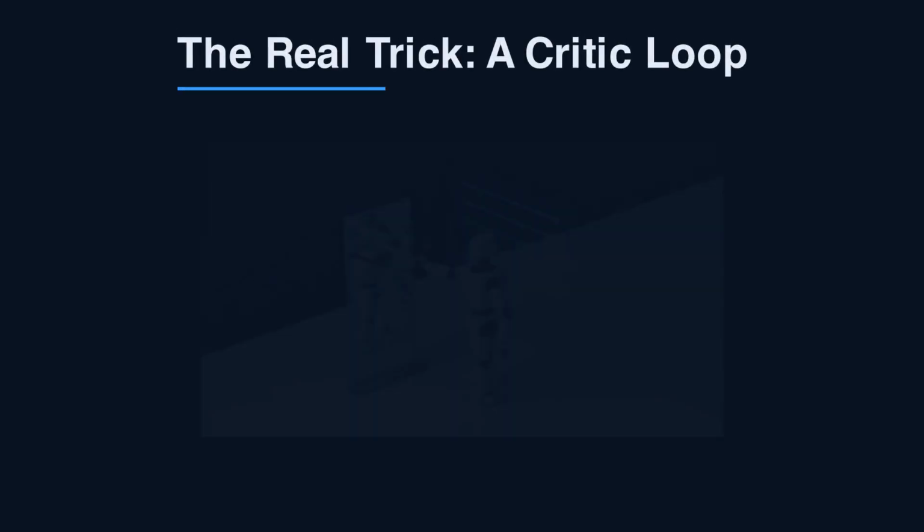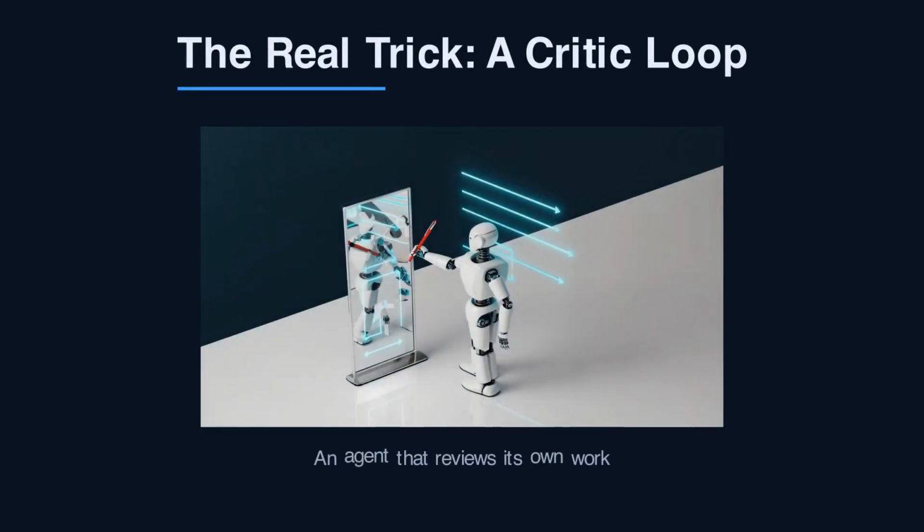A self-correcting agent is not a smarter planner. It is a planner wrapped in a critic loop. The model proposes a step, runs it, then judges the result. On failure, it feeds the error back and retries. That feedback loop is the whole mechanism.